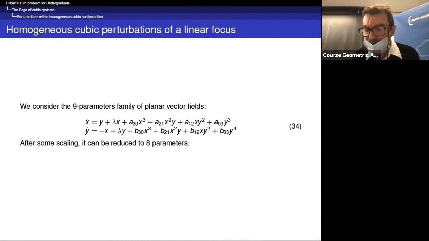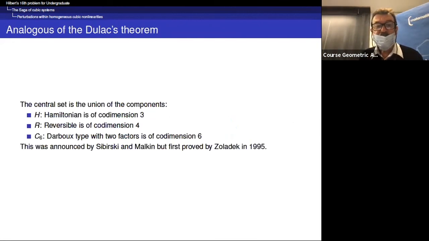But for this special family reduced to 8 parameters, we have the full list, and it looks very close to the quadratic case, except that we have no Lotka-Volterra.